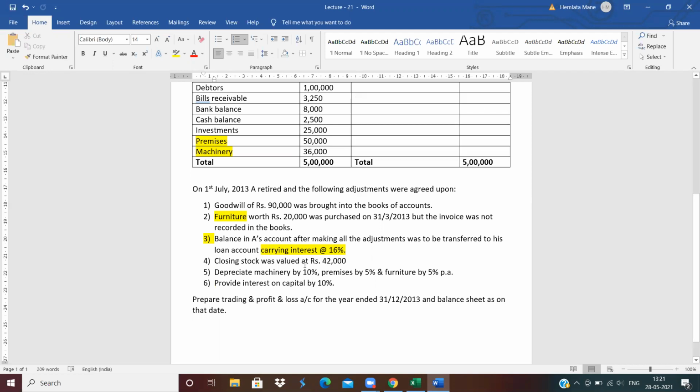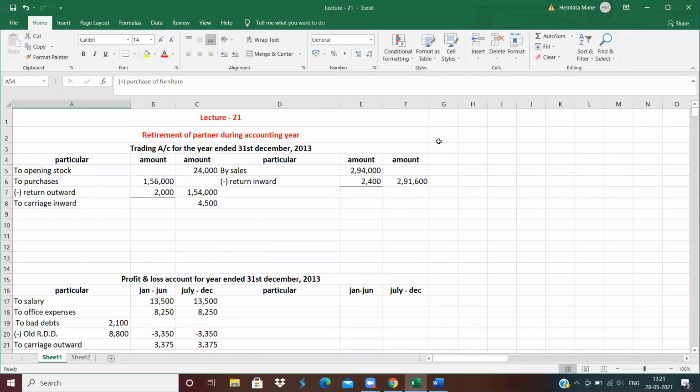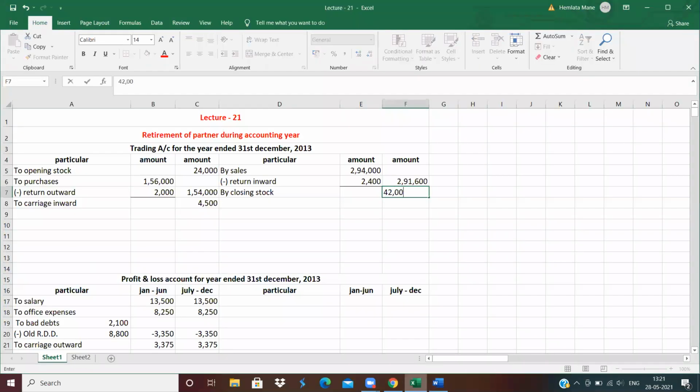Next is closing stock. Closing stock was valued at rupees 42,000. So first effect of closing stock, trading account, credit side by closing stock. How much is the amount of closing stock? 42,000.